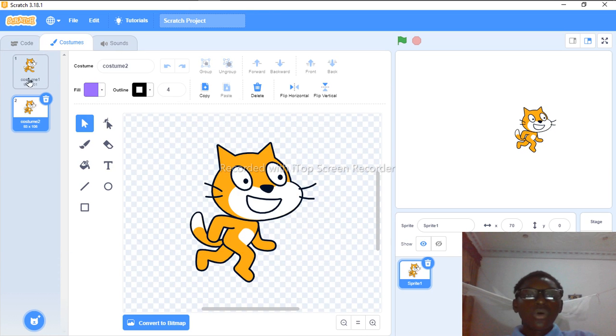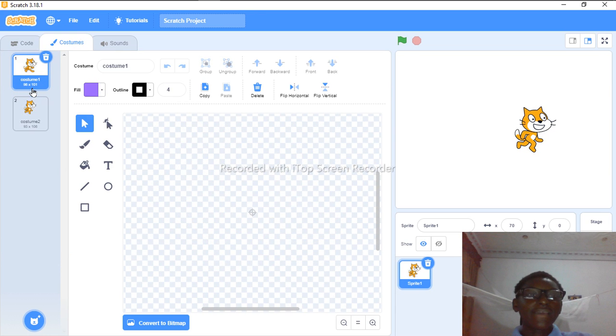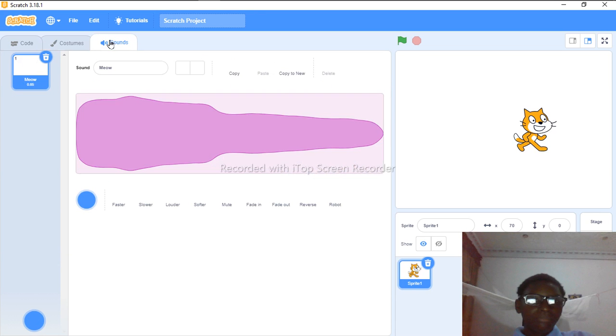So for example, maybe you want to do a code of a cat walking. When a cat is walking, it starts like that and goes next like that. So you can do something like, after, maybe you should switch to costume 2. Look at sounds. Let me play the sound for you. This is meow. I can make it faster.